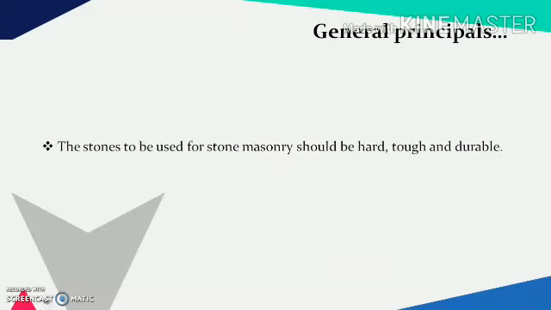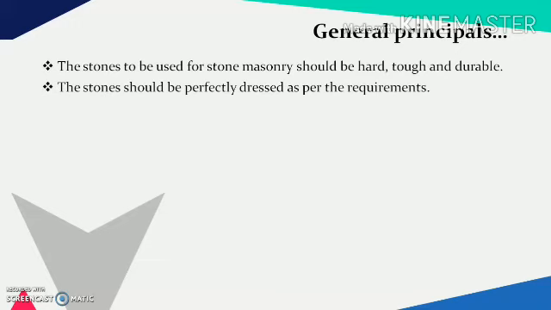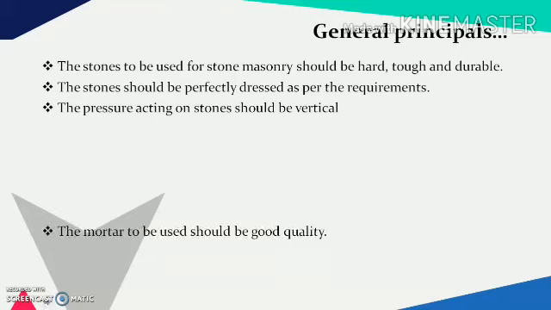So the general principles used in stone masonry consist of the following things. The stones to be used for stone masonry should be hard, tough and durable. The stone should be perfectly dressed as per the requirement. Perfectly dressed means they should be finished to a certain acceptable size and shape. The pressure acting on stones should be vertical, as the stones are very good in taking compression.